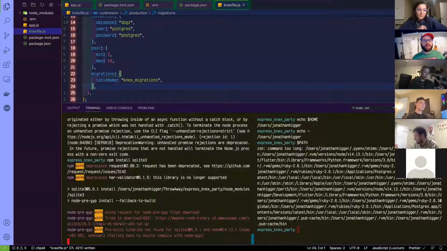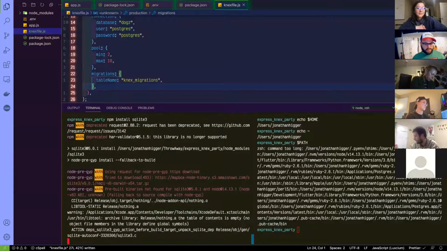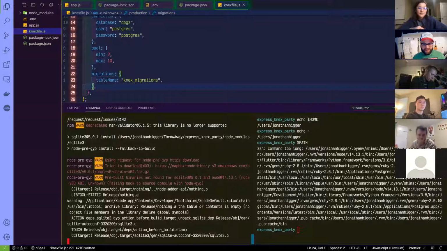Come on, Knex. It's doing stuff. I'm so happy it's doing stuff. Please don't break. I got my fingers crossed. Uh-oh.